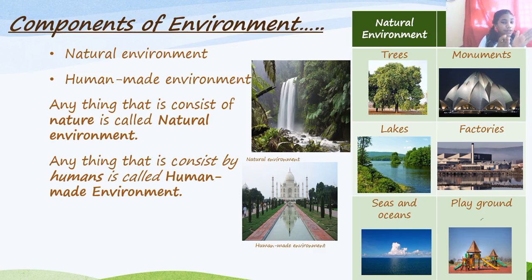You got the hint from the word: natural and nature are synonyms. So anything that consists of nature is your natural environment. And what is the human made environment? Anything that is created by humans is called the human made environment.